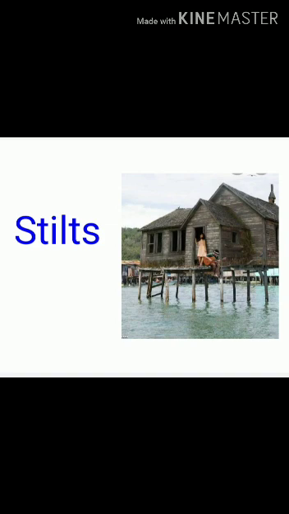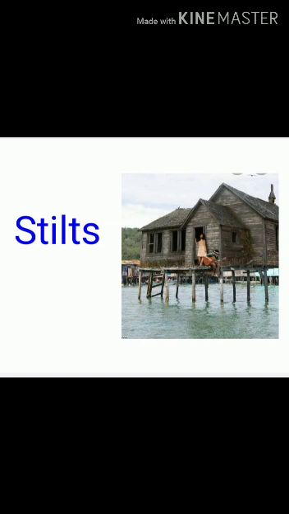See this picture. What is this? This is a stilts house. This house looks very different, right, children? We can see these types of houses in flooded areas. Do you know the meaning of stilt? It means each of a set of posts supporting a building.